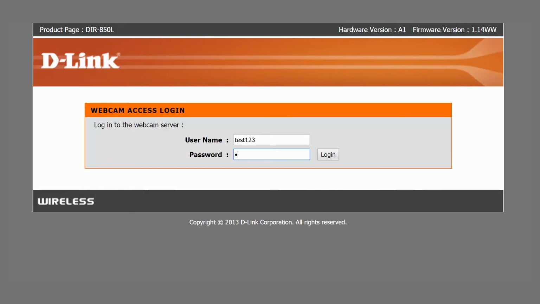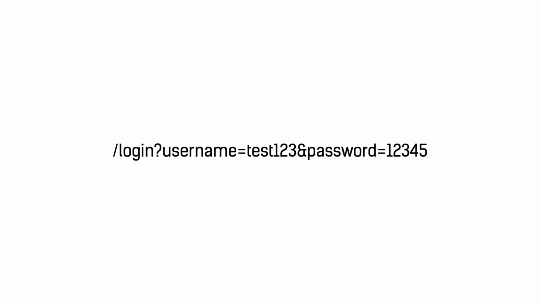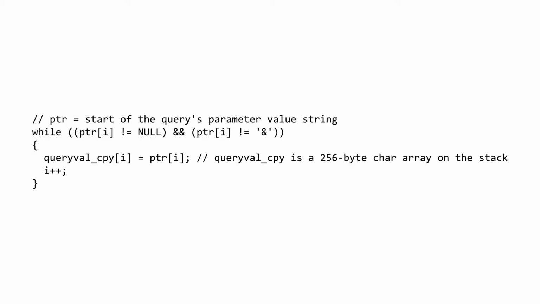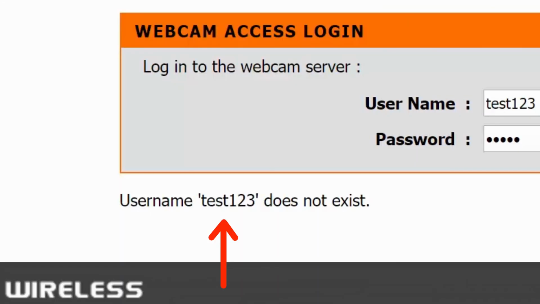Normally, the way this would happen is once a user types in some credentials, it would go to this page. But then the server replies back saying, username test123 does not exist. This means that we can get it to echo back whatever we send it in our username field. Without going into the complicated code behind how this is implemented, the computer essentially copies the string of characters we supply and sends the copy back to us.